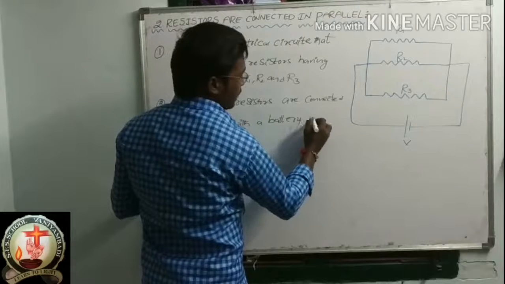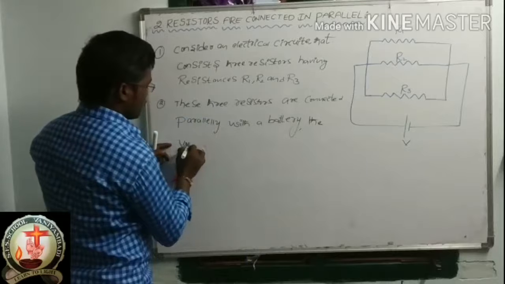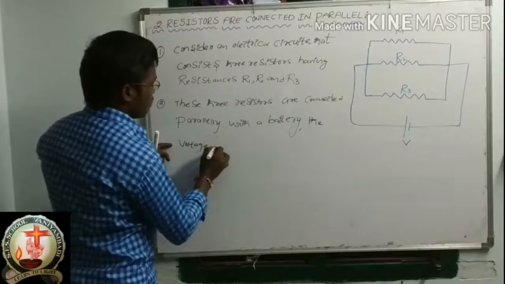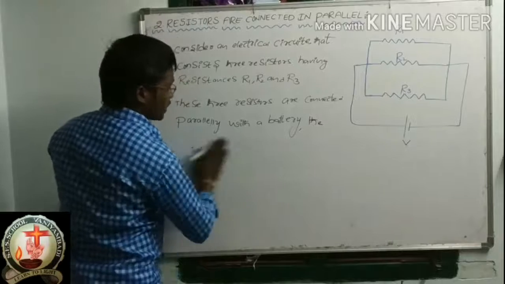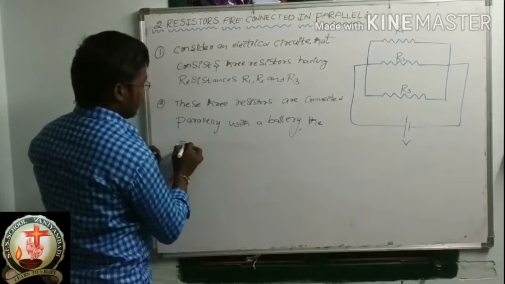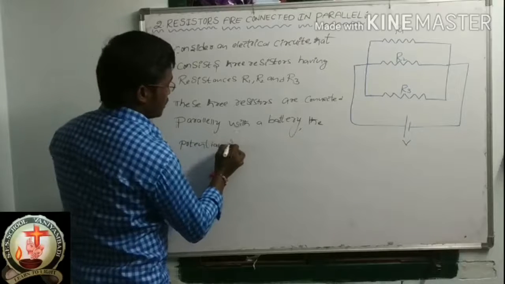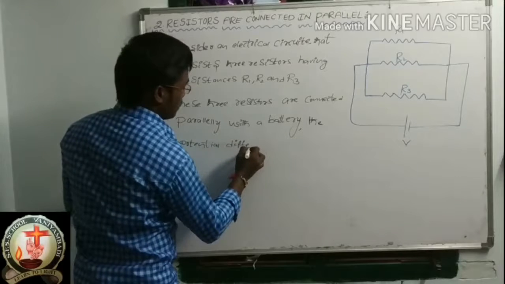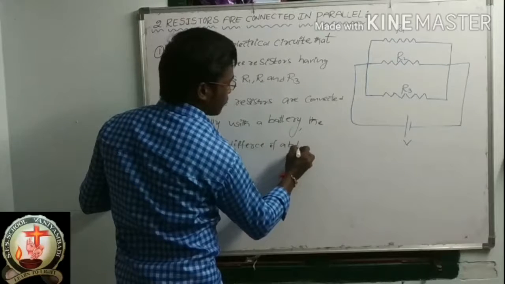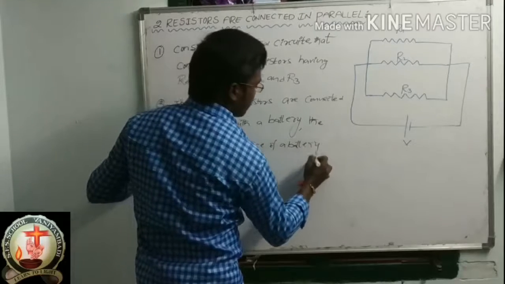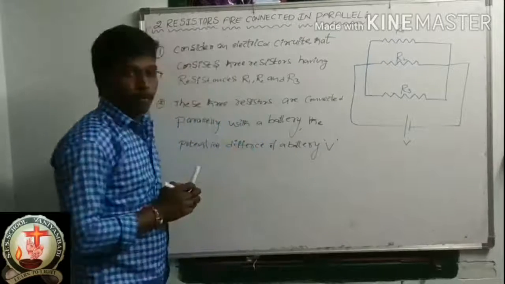The voltage of the battery, not voltage, the potential difference of the battery is V. Okay, one second.